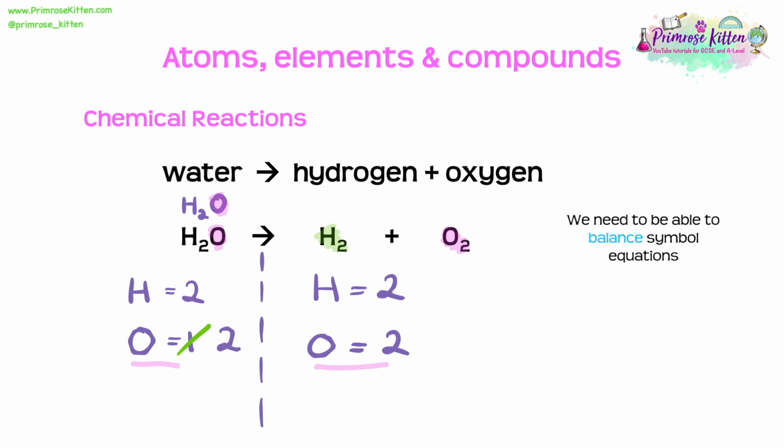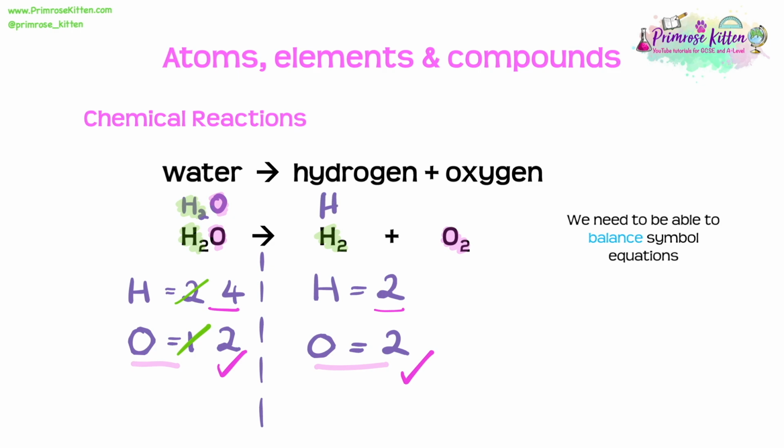However, by introducing another water, we now have more hydrogens as well. So we cross out the 2 and we replace it this time with 4 because I had 2 of these H2s. So now, although the oxygens are balanced, the hydrogens are now not balanced. So what we need to do is we need to have more hydrogens on the right-hand side.